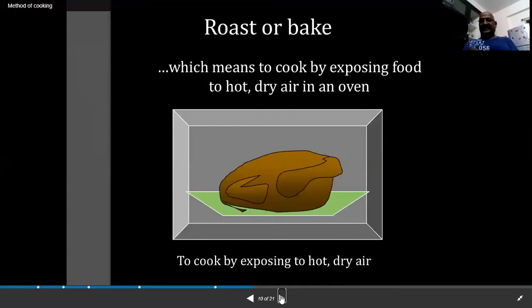All baking items are prepared in the oven through dry heat and dry air heat. So these are the methods applicable for roasting and baking. This is also a kind of dry heat method, to cook by exposing to hot dry air.